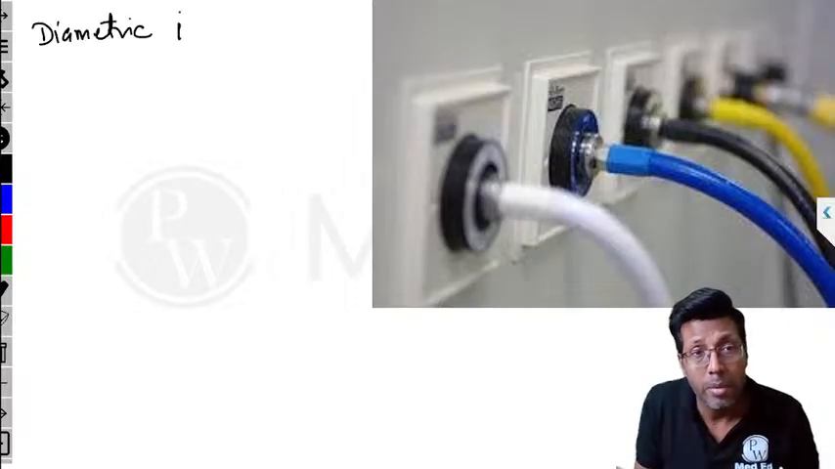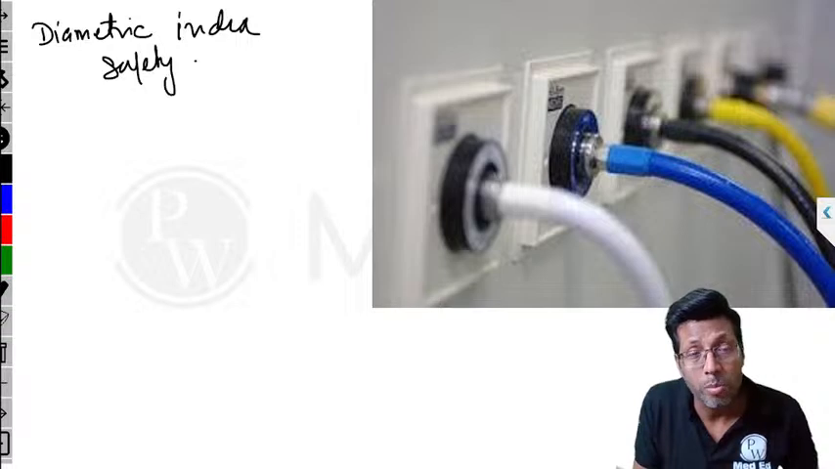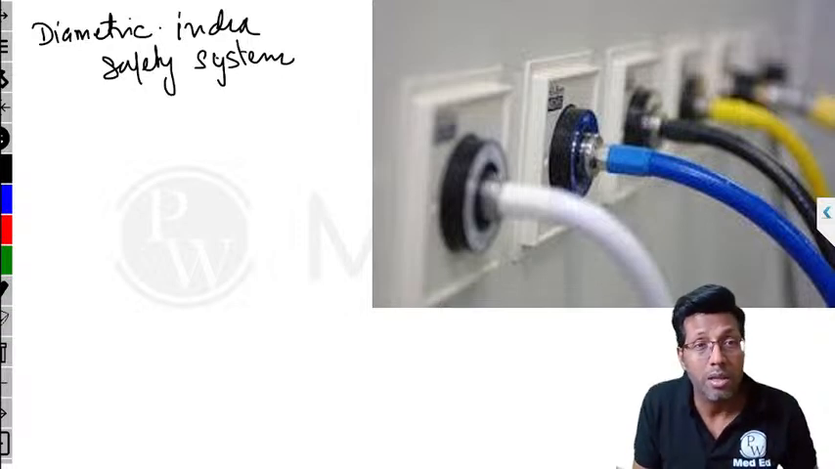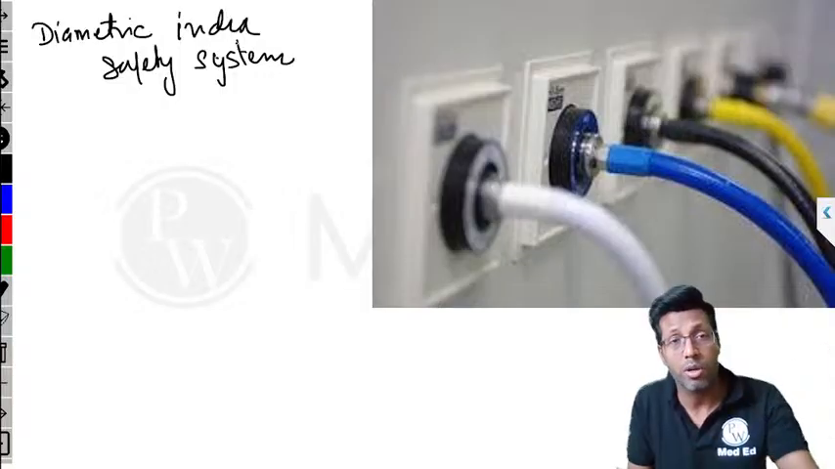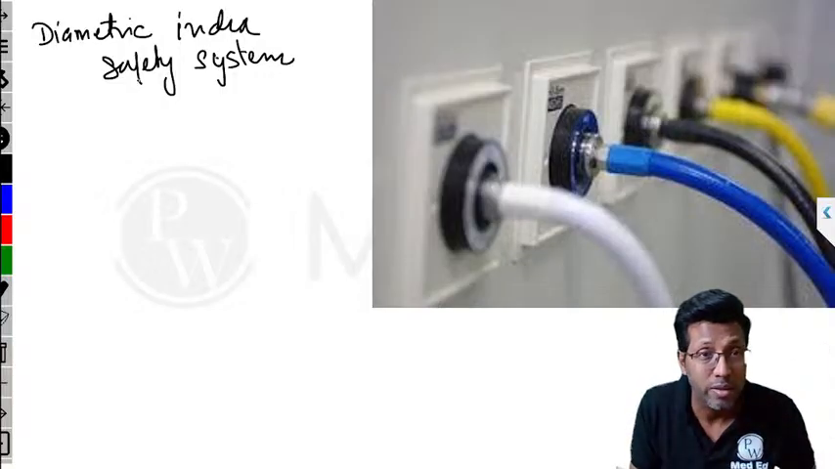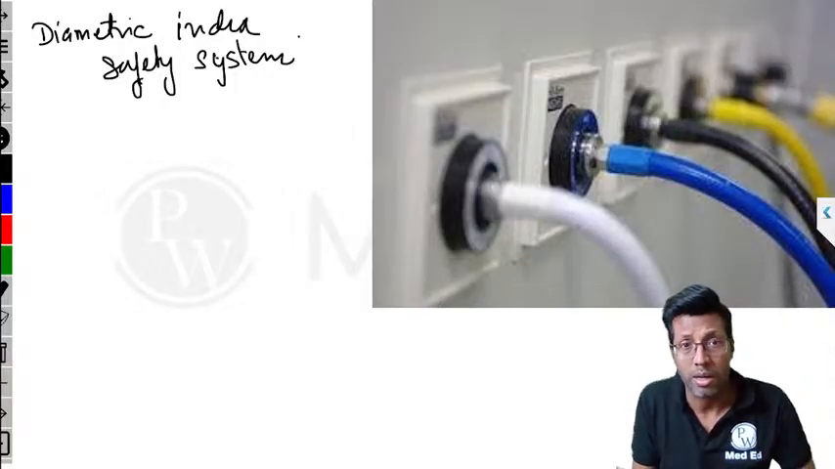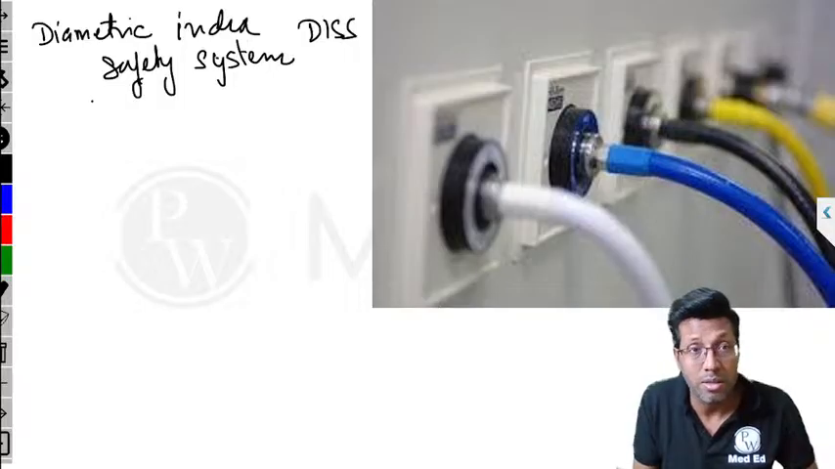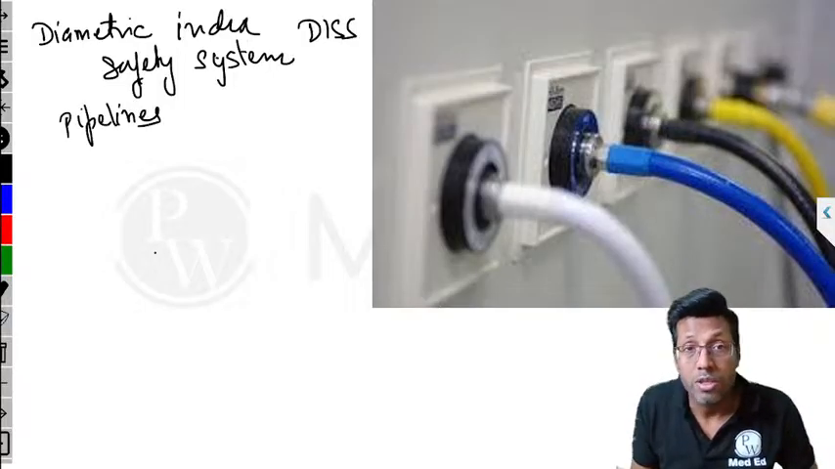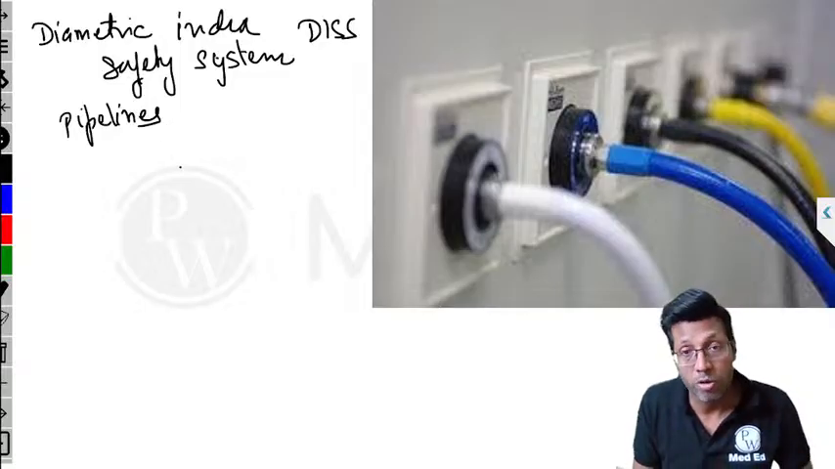Okay? Diameter index. These are easy questions, guys. Don't make mistakes in anesthesia. Anesthesia is something which helps you cover for other subjects. So please don't make mistakes in anesthesia. We get simple questions. You're just supposed to be aware of them. So the diameter index safety system, this is for pipelines. It prevents the wrong attachment of pipelines.